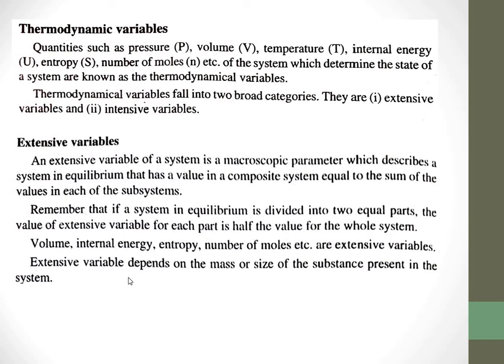So when we take a small part of the system, its variable value also decreases. When we take the system as a whole, its value also increases. So this type of variable is known as an extensive variable. Examples of extensive variables: volume, internal energy, entropy, number of molecules, etc.